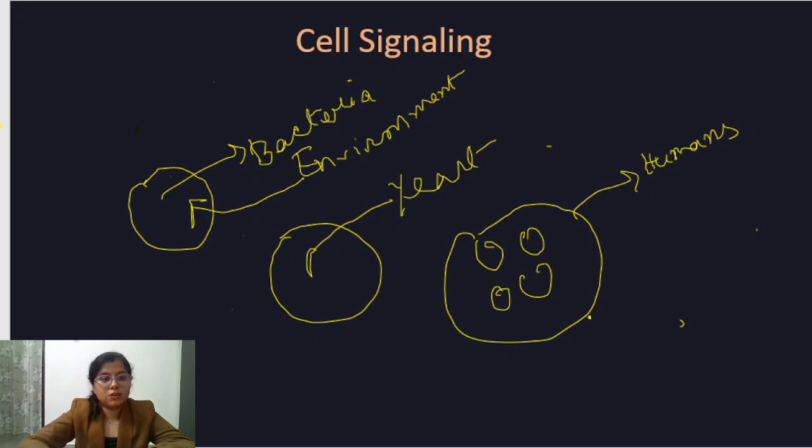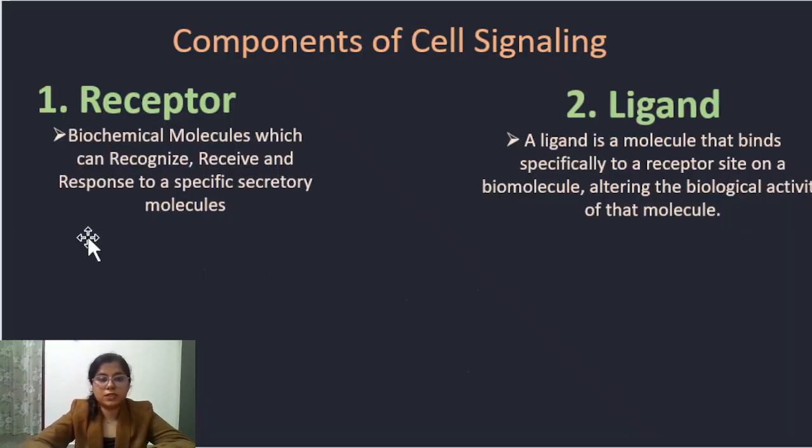Now coming to the components of cell signaling. First is the receptor. Receptors are biochemical molecules which can recognize, receive and respond to specific secretory molecules. Those are ligands. A ligand is a molecule that binds specifically to a receptor site on a biomolecule, altering the biological activity of that molecule.